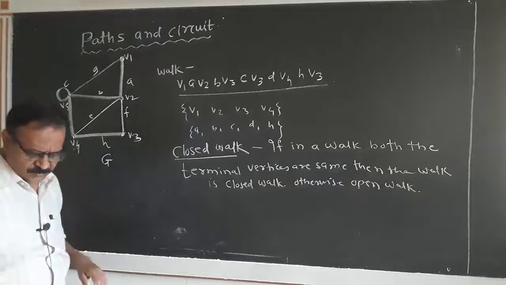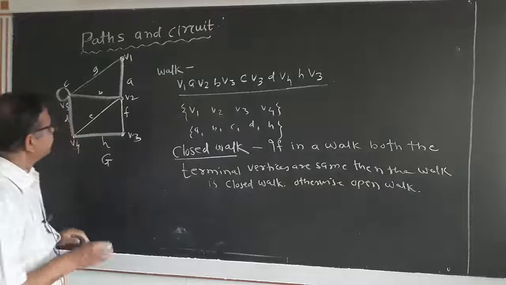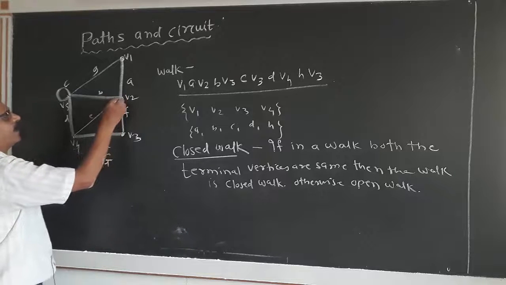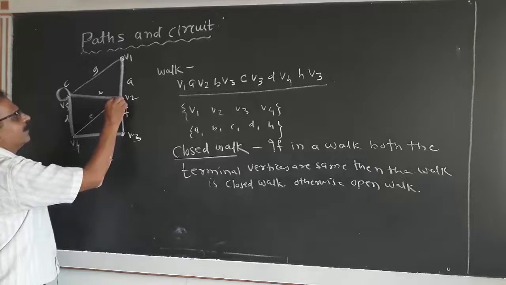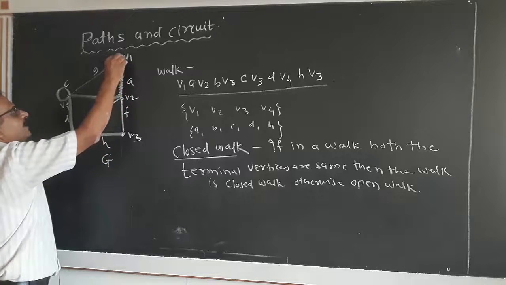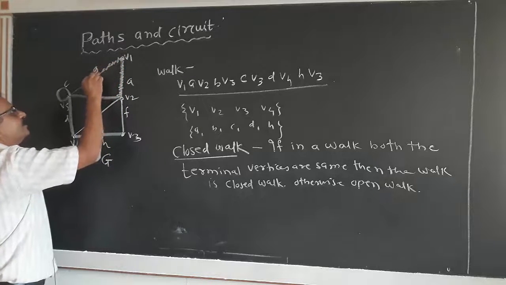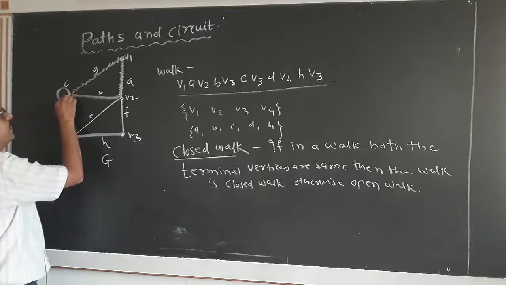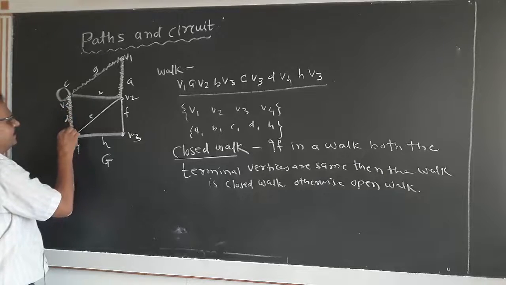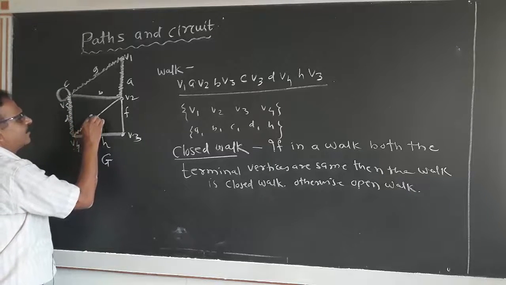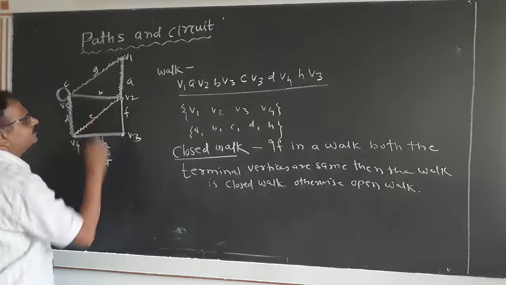Now for closed walk, I shall start from V2 and come to V2 again. How I can come to V2? By moving this way. V2, V1 along A, then V1 to V5 along G, and V5 to V4 along D, and from E, V2.